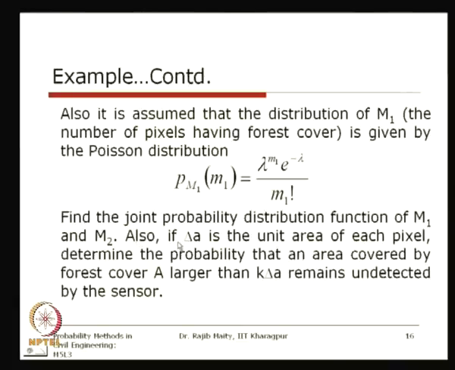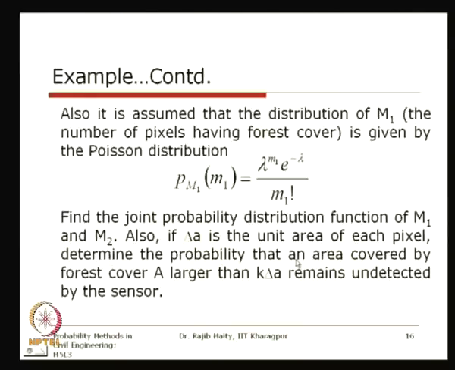Also, if delta A is the unit area of each pixel, as I just explained, each pixel, depending on the sensor capacity, should refer to some actual area on the ground that is represented by one pixel. So here it is, delta A. So delta A is the unit area of each pixel.